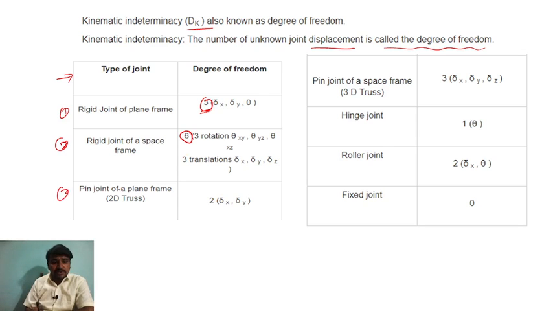Now the third one, pin jointed plane frame, the 2D truss, has 2 degrees of freedom, x and y. The fourth one, pin jointed space frame, that is the 3D truss, has 3, that is x, y and z. Hinge is 1, roller is 2, and for fixed it is 0. So fixed is nothing but no degree of freedom.